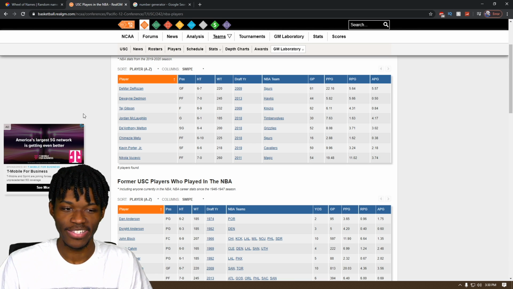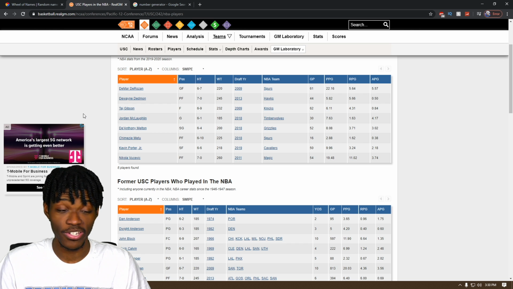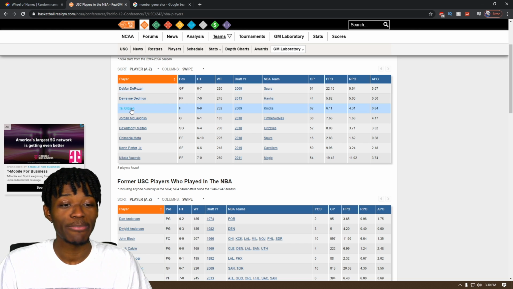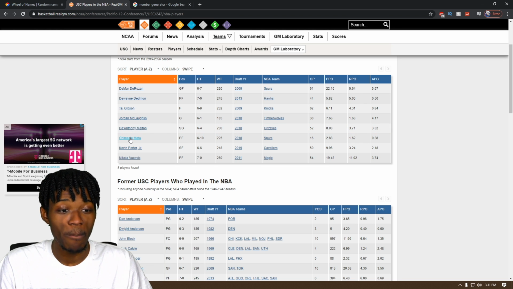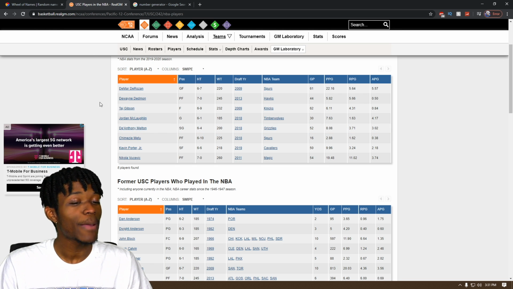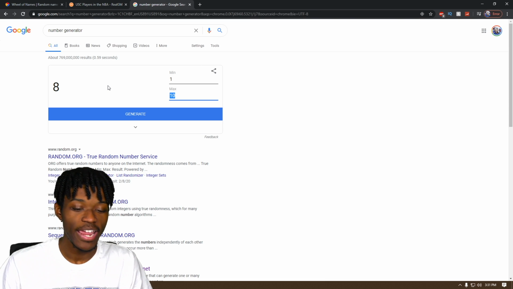I gotta get all these ads out of here. So there are a total of 8 NBA players here. We have DeMar that we mentioned, Dwayne Dedmon, Taj Gibson. I did not know Jordan McLaughlin was from there. That's something I just found out. Metu, I forgot about that. I mean, not a bad group of players at all. There's only 8 of them.